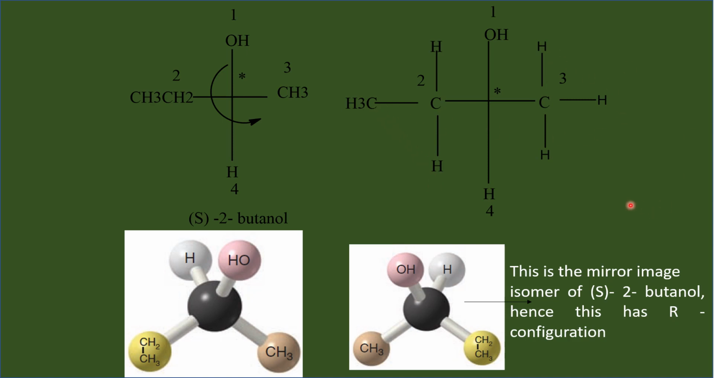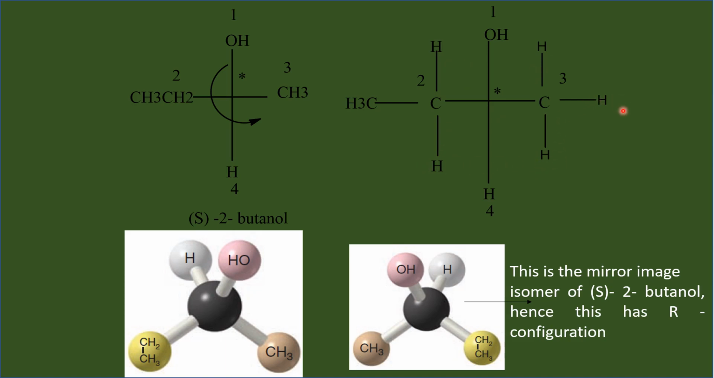So two hydrogens and a carbon. So this carbon gets higher priority over this hydrogen. So for one hydrogen, we have one hydrogen here, another hydrogen, another hydrogen. These two are balanced.